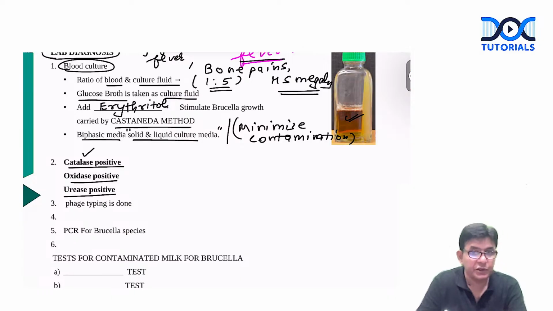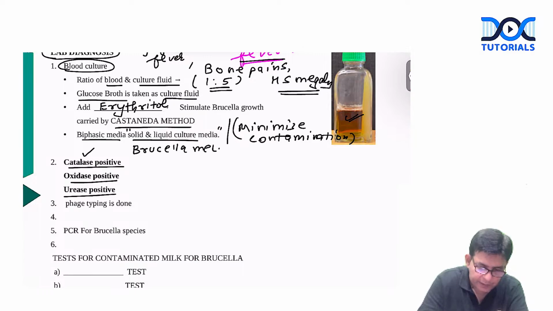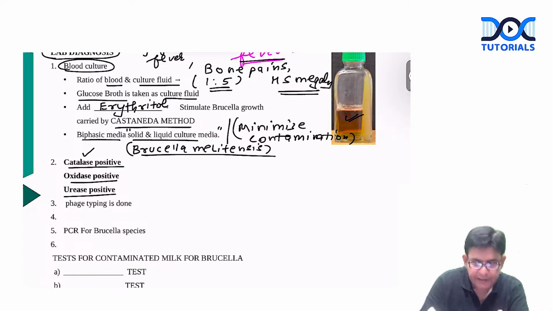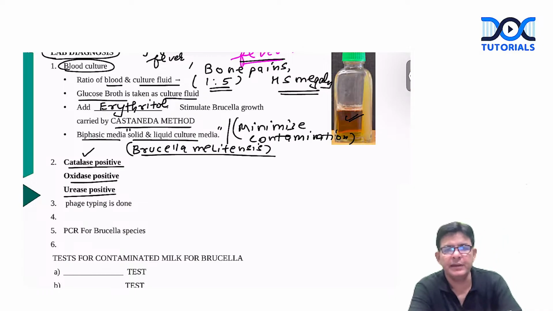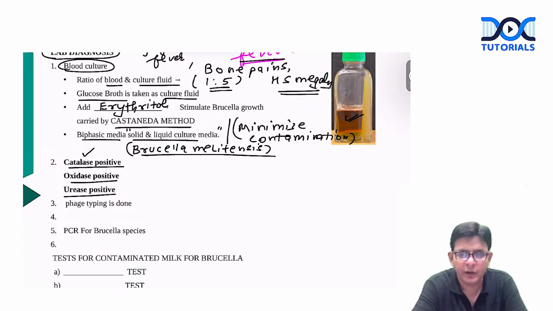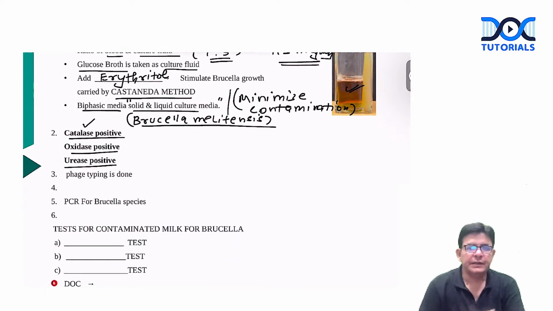And we are talking about which organism here in the Brucella? We are talking about Brucella melitensis, which is associated with acute brucellosis, also termed as Malta fever or Mediterranean fever.